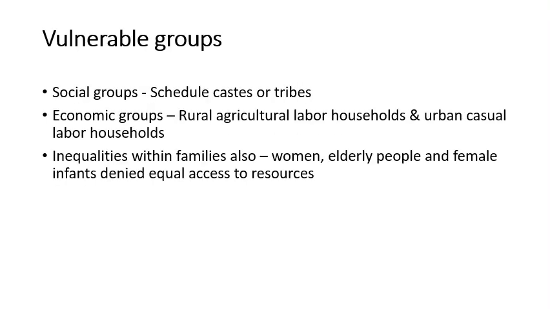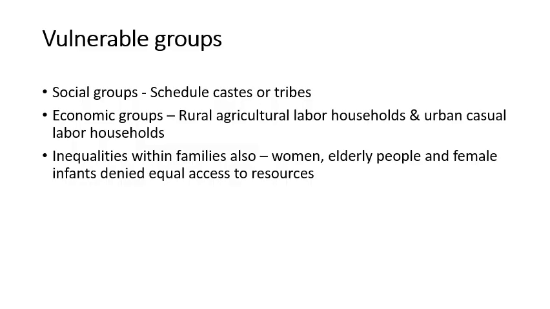So extending to the definition of vulnerability, who are actually vulnerable? Social groups like scheduled castes or the scheduled tribes, they are vulnerable. They are prone to becoming more poor, or they are already poor and they are not able to come out of that poverty. Economic groups like rural agricultural labor households, urban casual labor. So these are the laborers. Either it is an agricultural laborer at village or a casual laborer outside in cities. They are prone to become more and more poor.